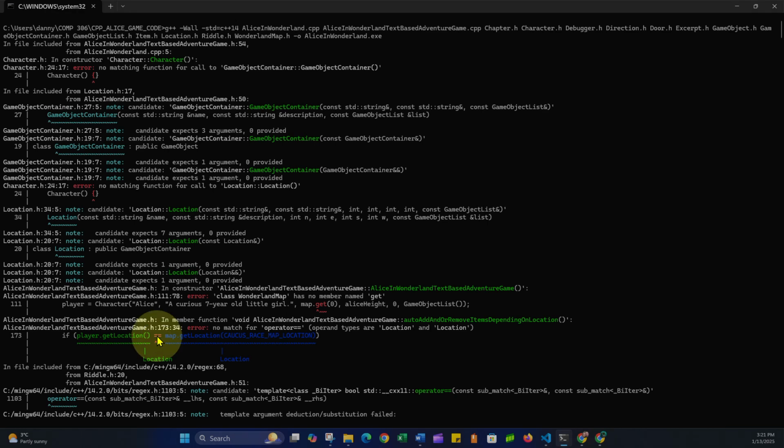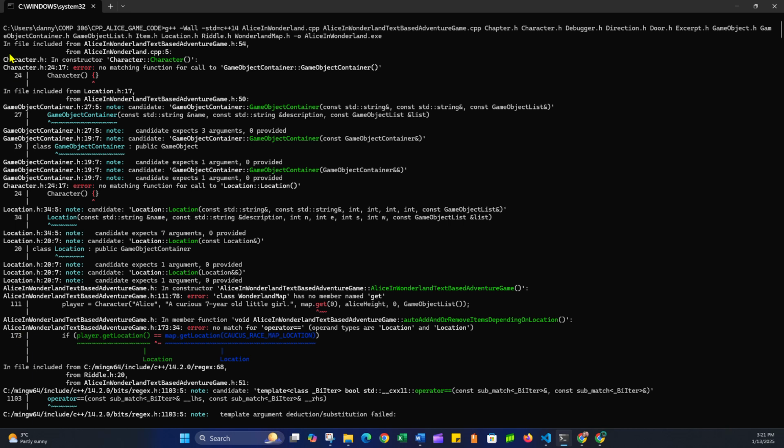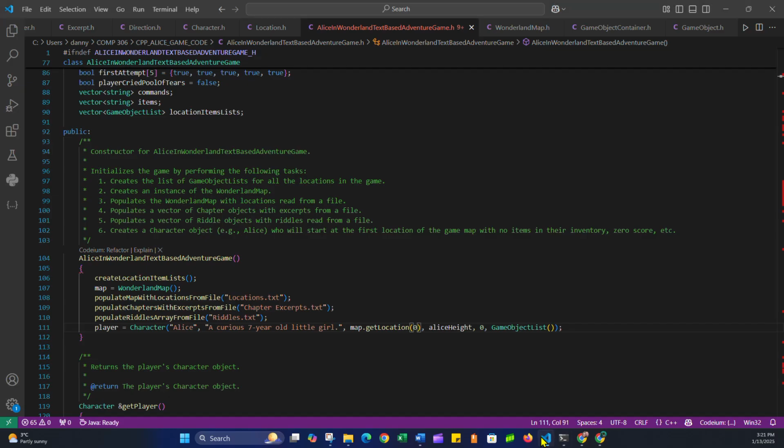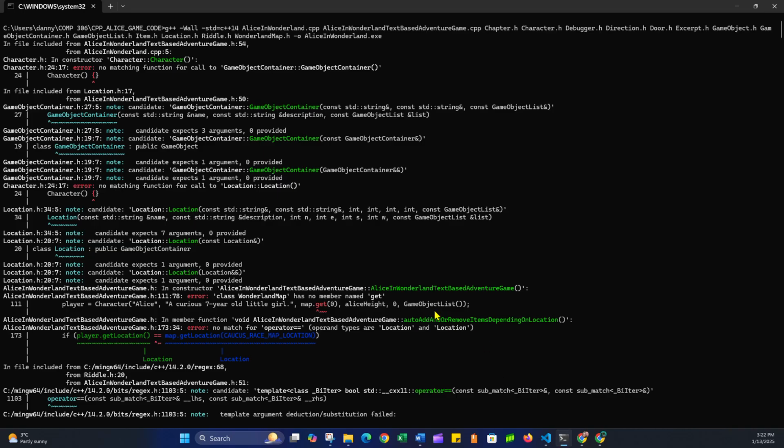However, let's do that right now. This error is on the screen. It's 173, just below 24, 27, 19, 34, 20, 11, whatever. It's right here. We're going to get rid of that, and we're going to get rid of this at the same time. I've already gotten rid of this because I've done this. So when I re-upload that code, that one should already go away.